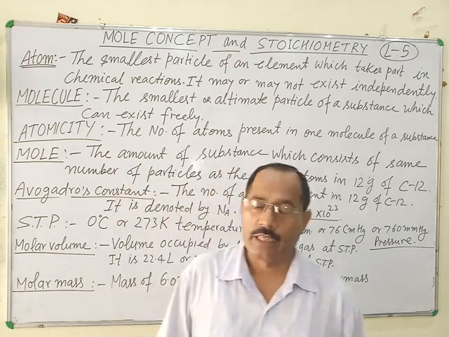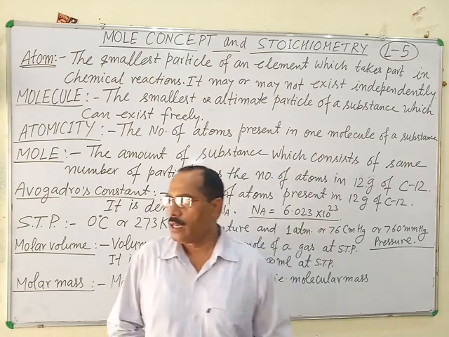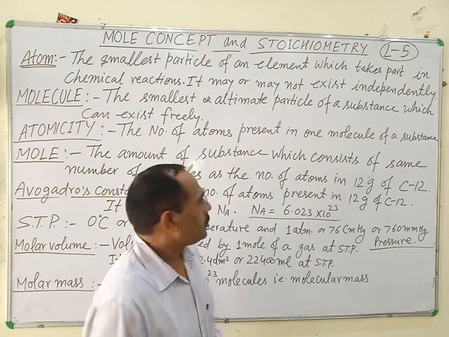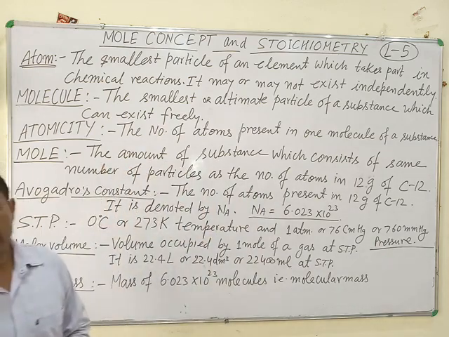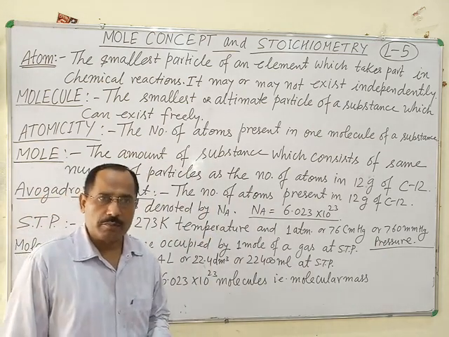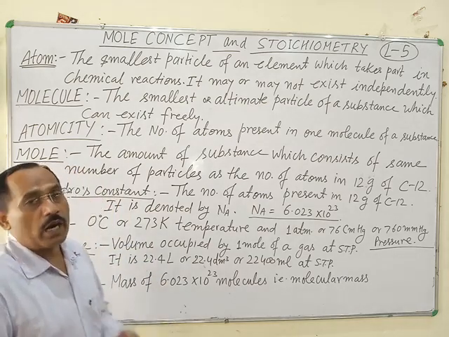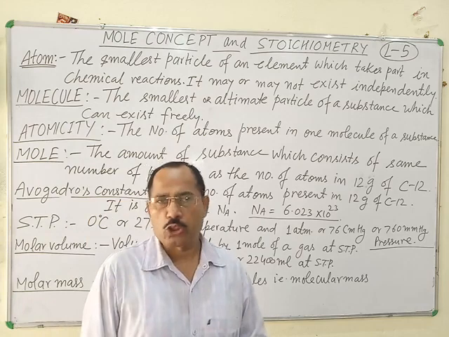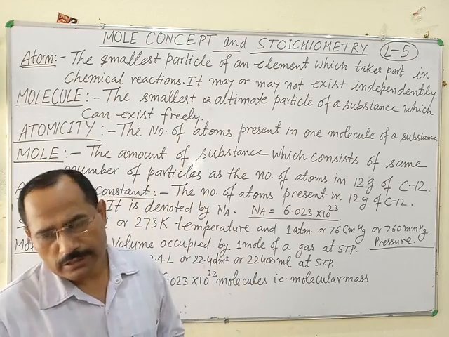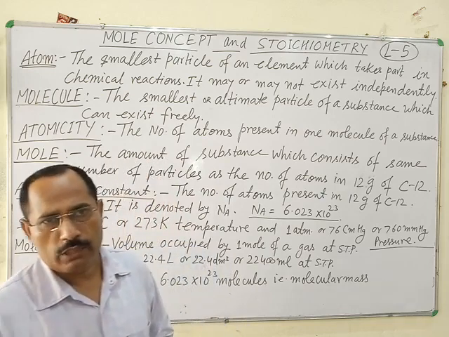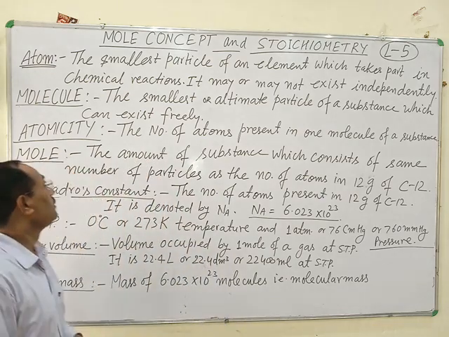It means atomicity of IF7 is 8. This is the meaning of atomicity. Atomicity means number of atoms present in one molecule of a substance. Water, H2O, its atomicity is 3: 2 atoms of hydrogen and 1 atom of oxygen.